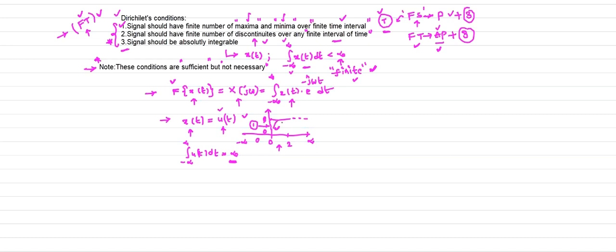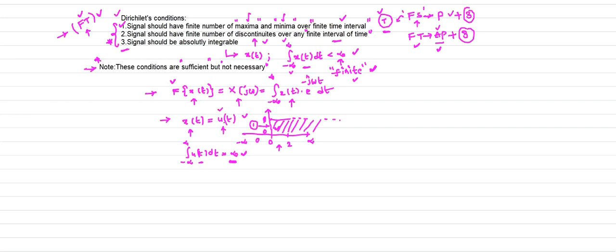Now what about the area under the 1? Up to infinity, it is an infinite value. That means this signal is not an absolutely integrable signal. When you integrate the signal over the range minus infinity to plus infinity, you should get a finite value. So that is absolutely integrable.